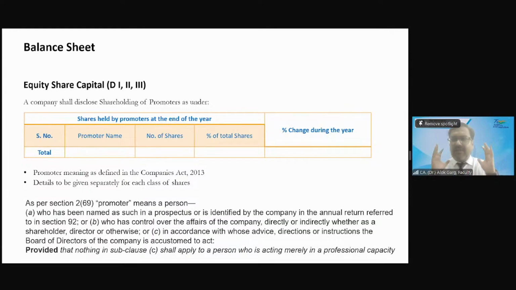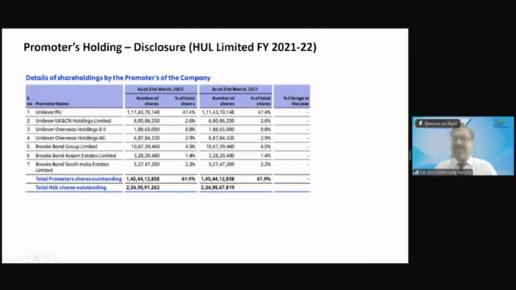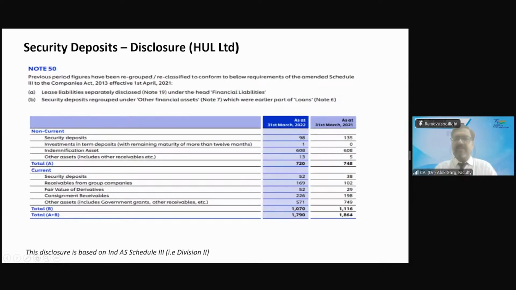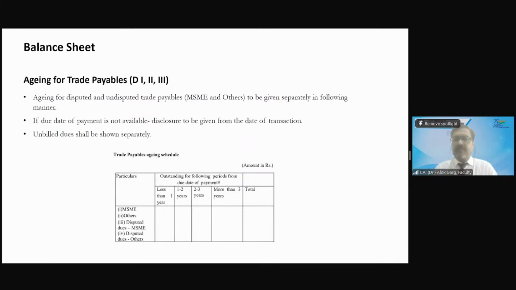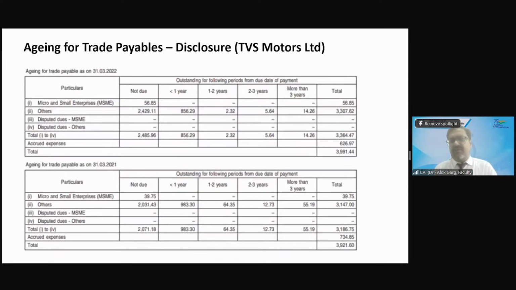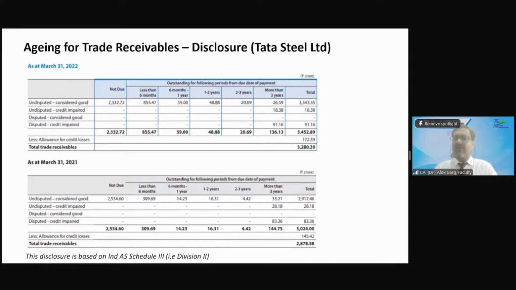So that this kind of information will be completely visible to the shareholders, to the investors, to the users of the financial statements, these amendments came into picture, right? That a separate disclosure is required for promoter shareholding. Making sense also? Yes, sir. So trade payable aging we talked about. Trade receivable aging we have also discussed.